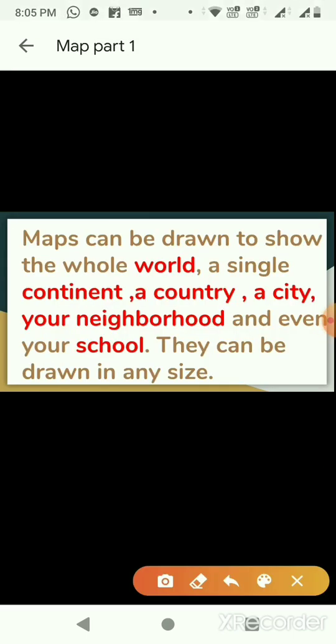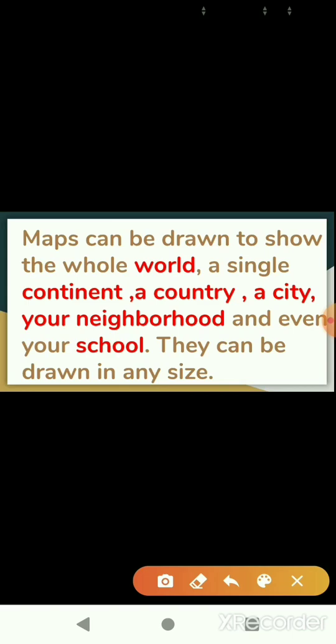Maps can be drawn to show the whole world, a single continent, a country, a city, your neighborhood, and even your school. They can be drawn in any size. Children, you stay in the house, even you can draw a map of your own house.